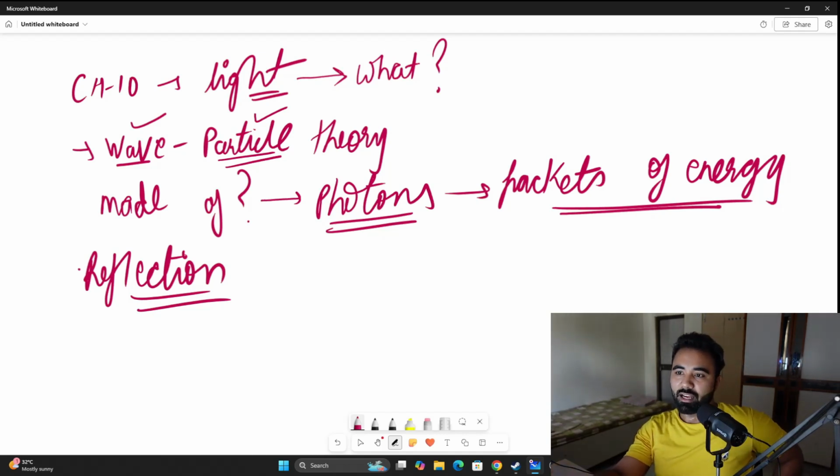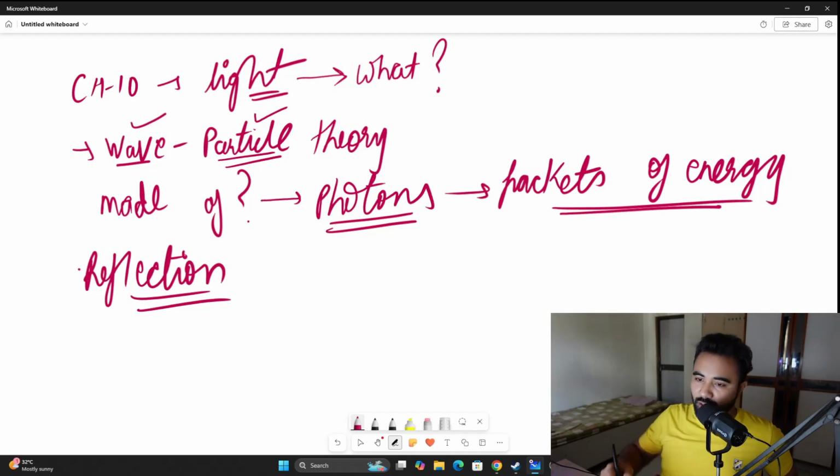Same is with light. If light is moving, each and every section of light has photons that are packets of energy and they move in a straight line. This is the property that causes them to reflect. Okay, light travels in a straight line, and that is the reason why there is reflection.